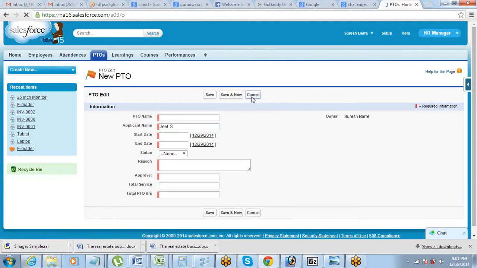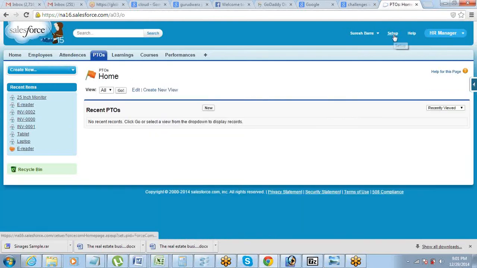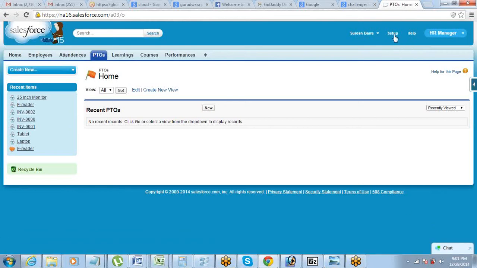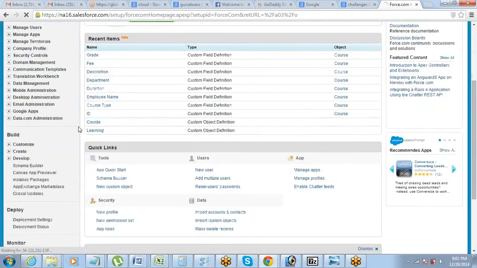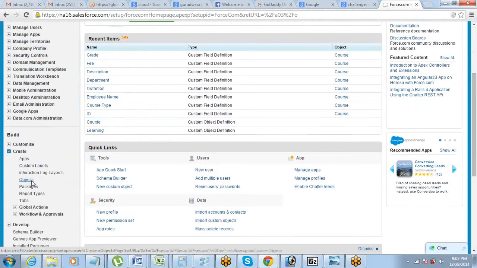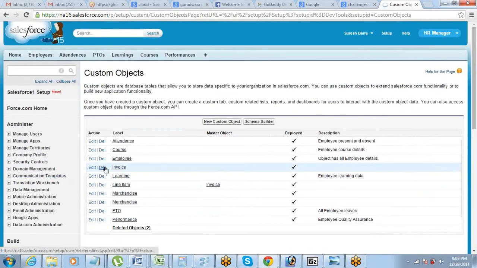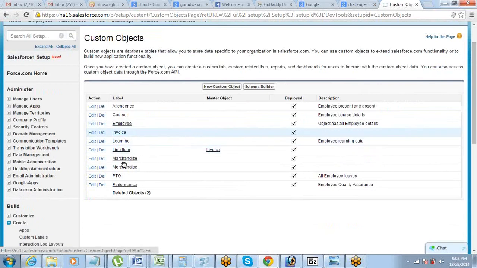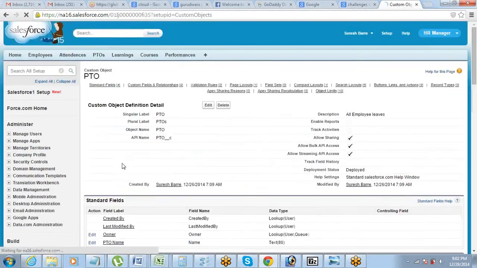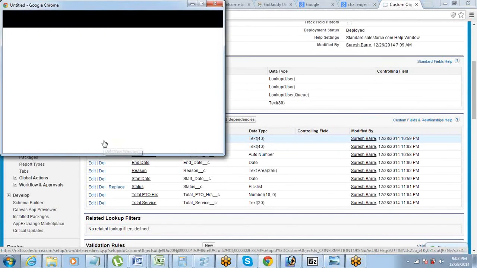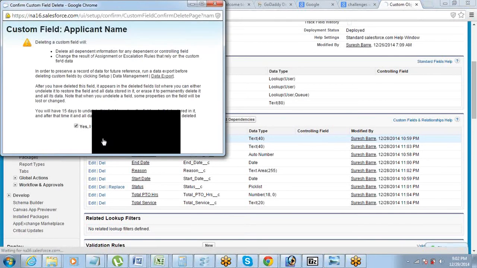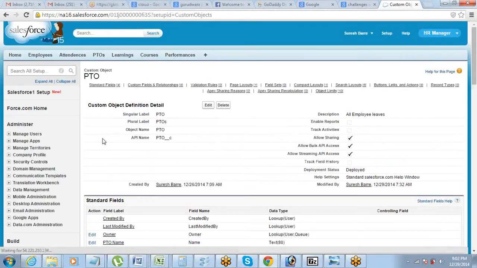Let's go ahead and do this. Anyone who finds a difficulty in understanding any of the topics, please let me know at that point of time itself. So now I'm going to set up. We have understood the requirement. We'll go to the objects. First thing that I'm going to do is delete that applicant name field, because that is not the right thing to be put there. So I will go to the PTO object and delete the applicant name because it's unnecessarily there. Yes, I want to delete. Please go ahead and delete this. Done.